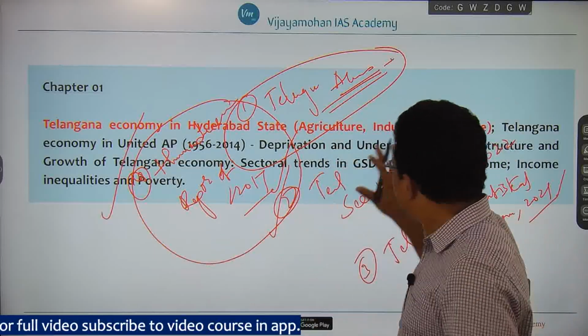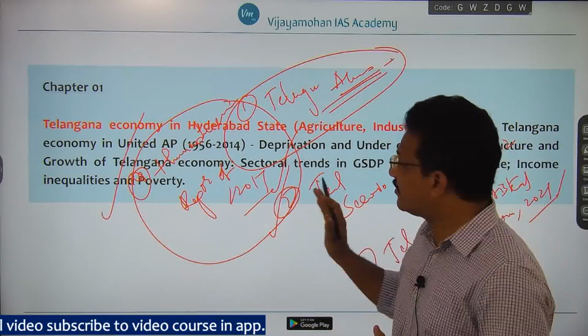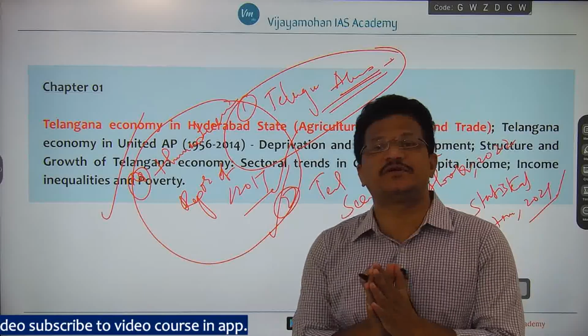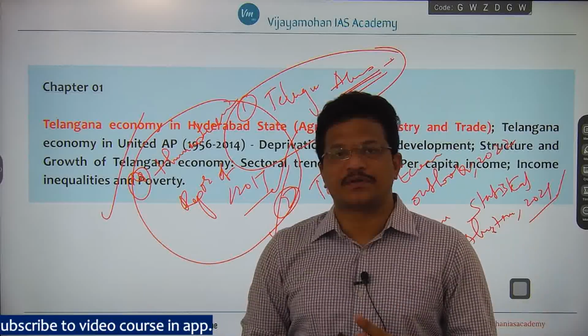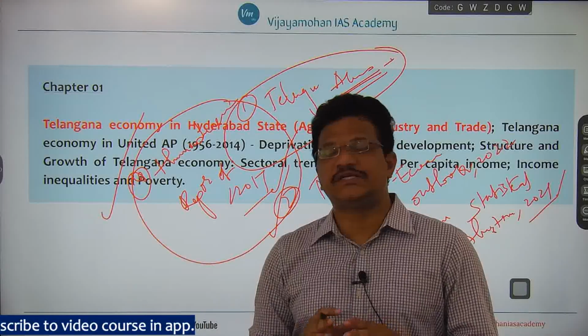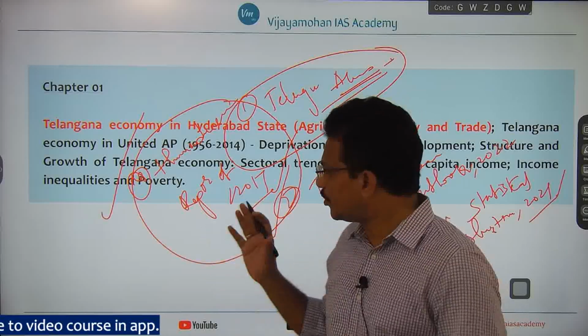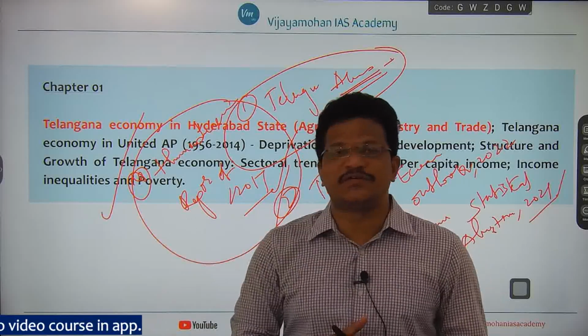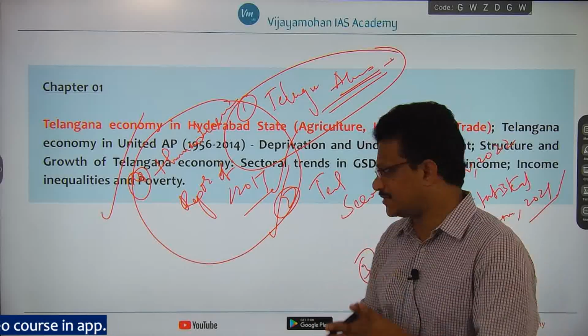So there are 4 important sources as far as your Telangana economy is concerned, and apart from these, you need to refer to regular newspapers like The Hindu. You will get current issues related to Telangana, and you support your sources with the news items coming daily in the newspapers, right?